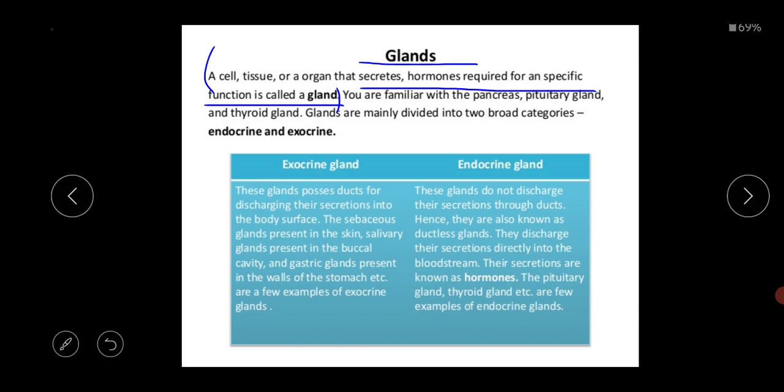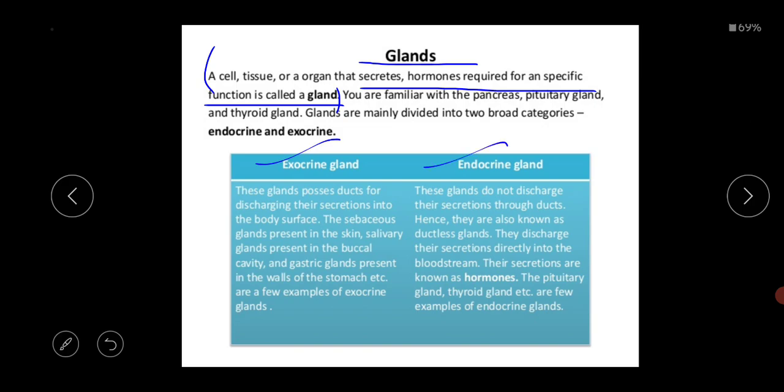This hormone is actually one kind of chemical messenger, which consists of some organic compounds and is secreted in a small amount by the endocrine glands. Normally there are two types of glands present in our body. The first one is the exocrine gland, the second one is the endocrine gland.